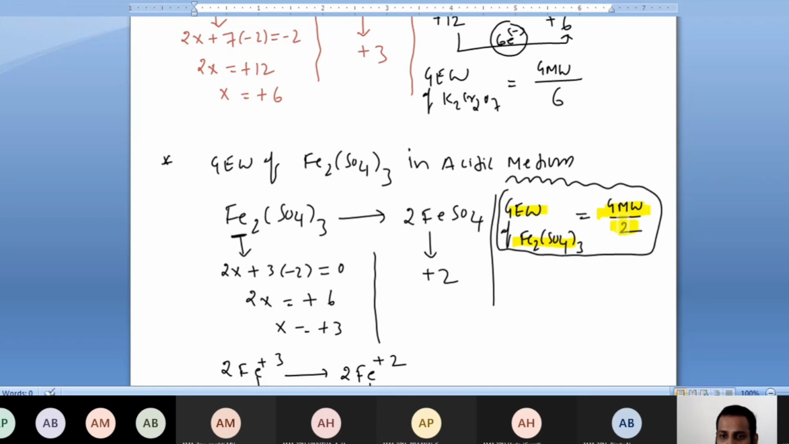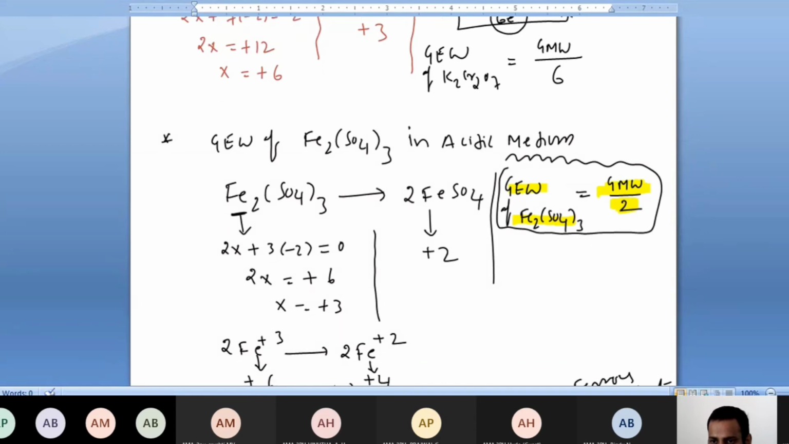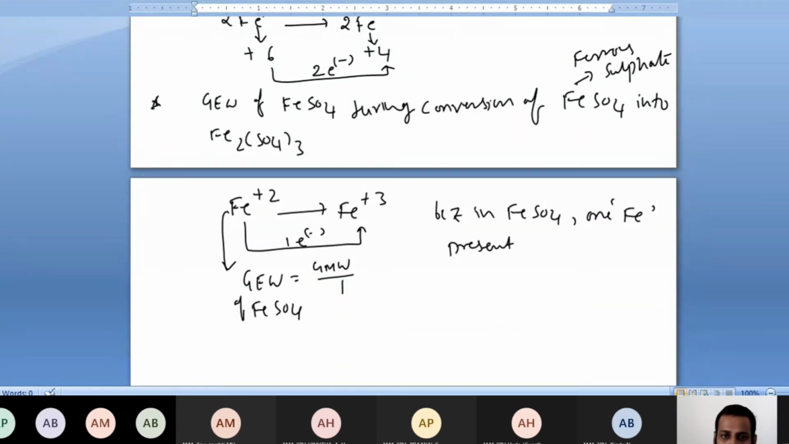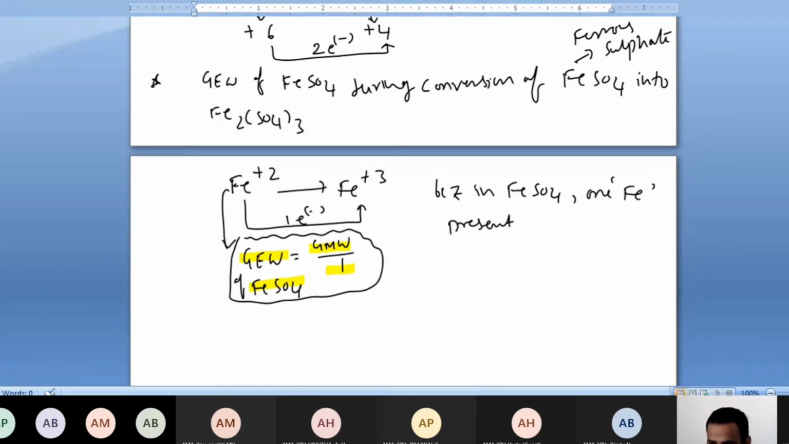Most important. Next, if they ask the gram equivalent weight of FeSO4, then you have to consider gram molecular weight by 1. Why am I explaining this so much? Because it is the most important thing. Unnecessarily, nobody should lose marks. That is my intention. Please understand my intention. Let it be slow or fast, not an issue, but you have to understand. That is what matters.